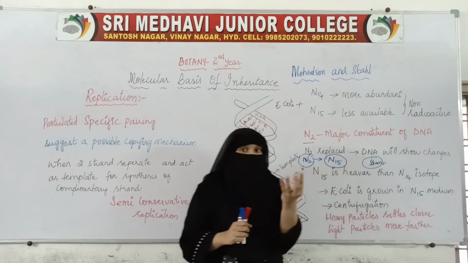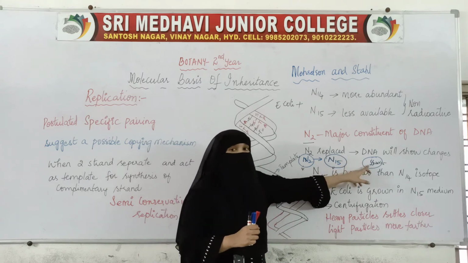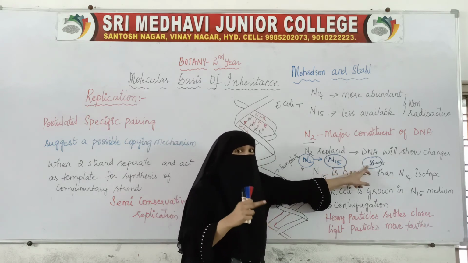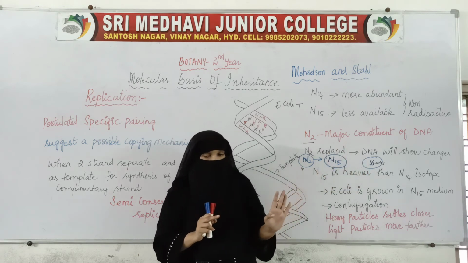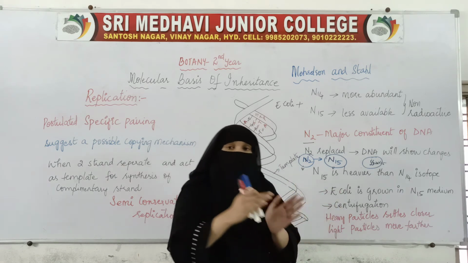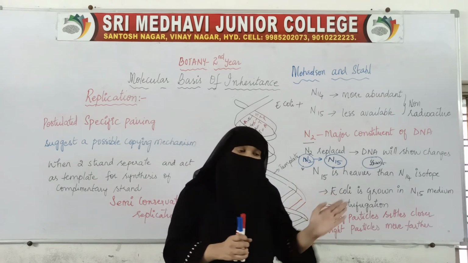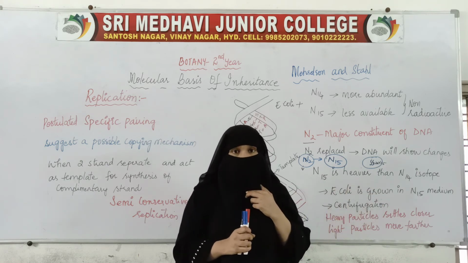The DNA of the cell will also have N15 nitrogen. The normal DNA will be replaced by N15. So if there is a change in the nitrogen, then the DNA will also show change. If the nitrogen is normal, then the DNA will also be normal.